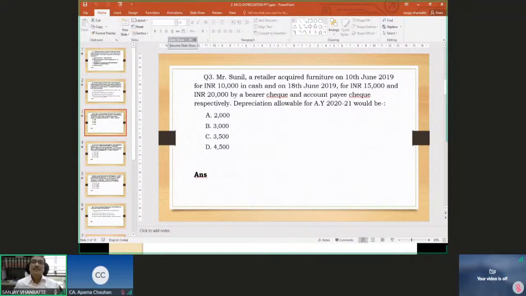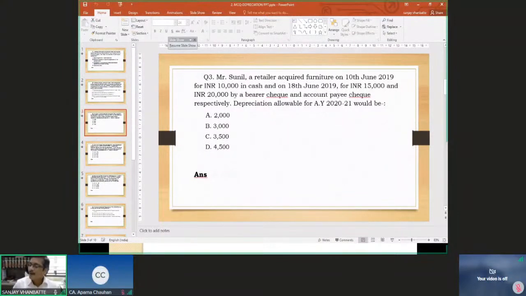But the 10,000 rupees initially paid in cash and 20,000 rupees paid by account payee cheque, both would be eligible. So the actual cost here would be 30,000 rupees and on these 30,000 rupees, 10% will be 3,000 rupees. So the answer would be option B, that is 3,000 rupees. I have Mansha from New Delhi who has given the correct answer. And yes, Janvi is also coming again, 3,000 rupees.